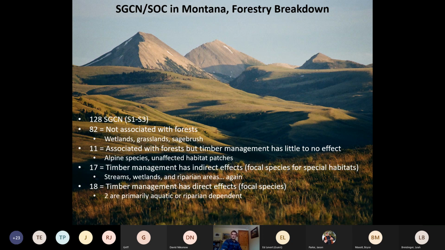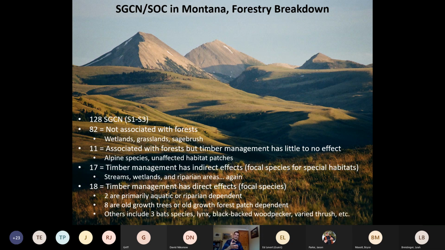Two of those are primarily aquatic or riparian dependent. Eight are associated with old growth trees or old growth forest patches. And then the others are a mix. There's three bat species. There's the Canada lynx that uses multiple different forest types. There's black-backed woodpeckers that are burn specialists. Varied thrush that like dark, wet forests, not necessarily associated with a certain age structure. And so again, the habitat needs of these different species can really tell you a lot about what you might want to worry about in terms of wildlife habitat on your ownership.